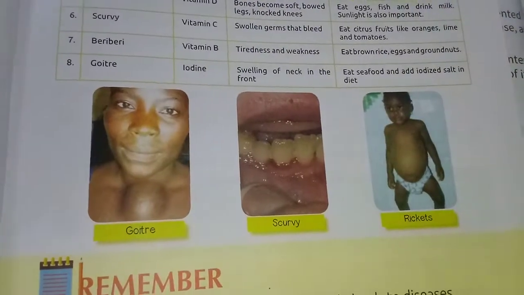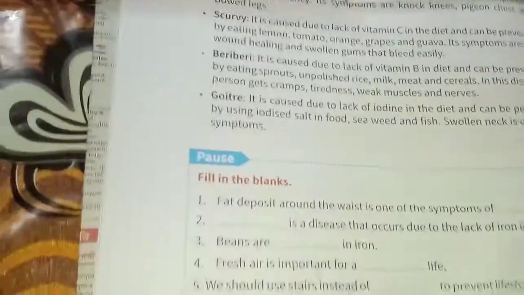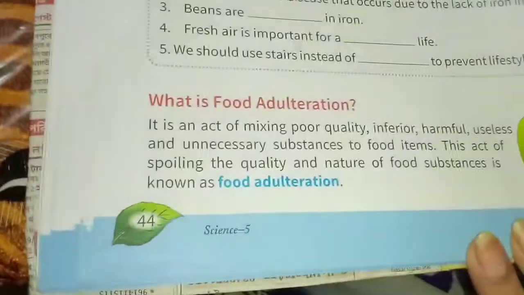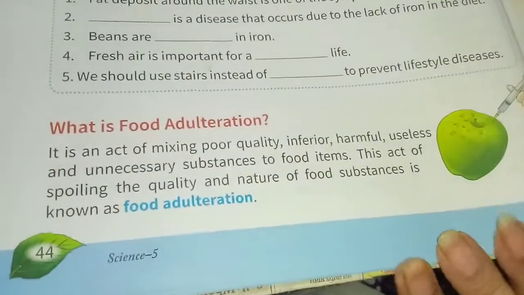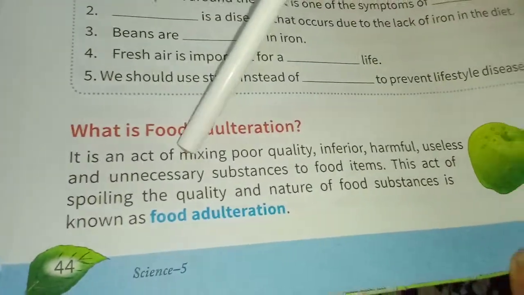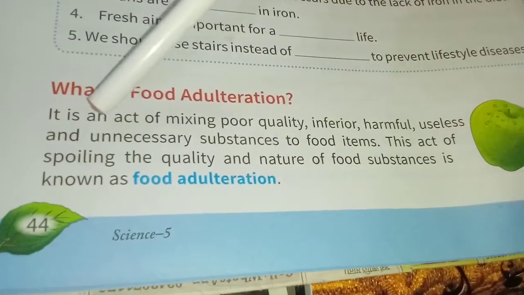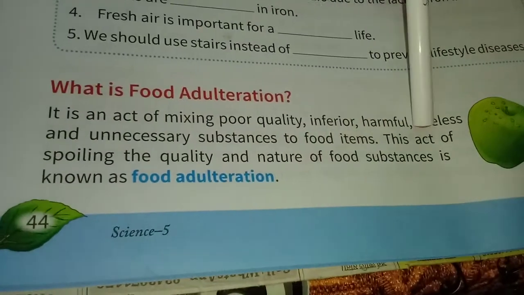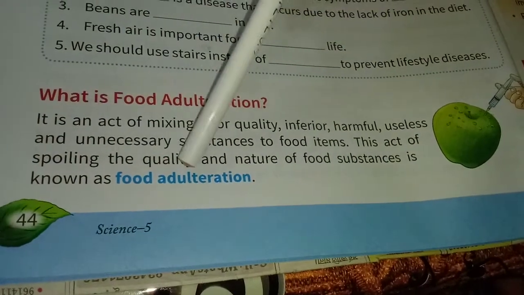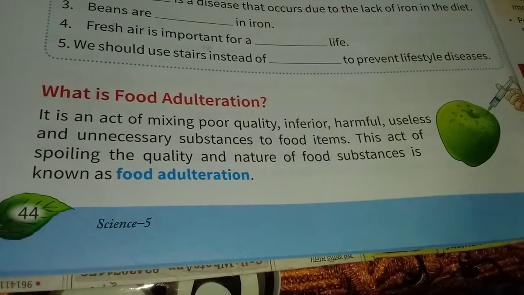Okay, next I'll tell you about food adulteration. This is important in food and health. Yes, what is food adulteration? It is an act of mixing poor quality, inferior, harmful, useless, and unnecessary substances into food items. This act of spoiling the quality and nature of food substances is known as food adulteration.